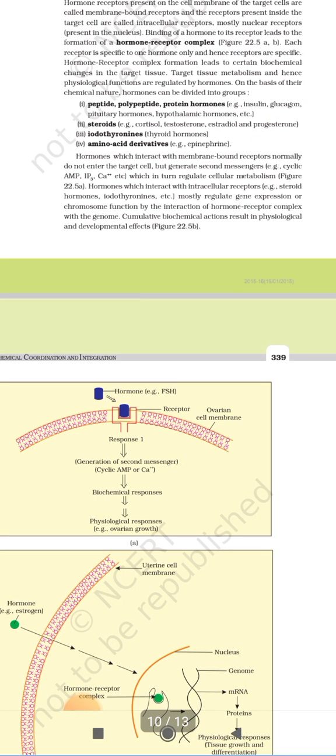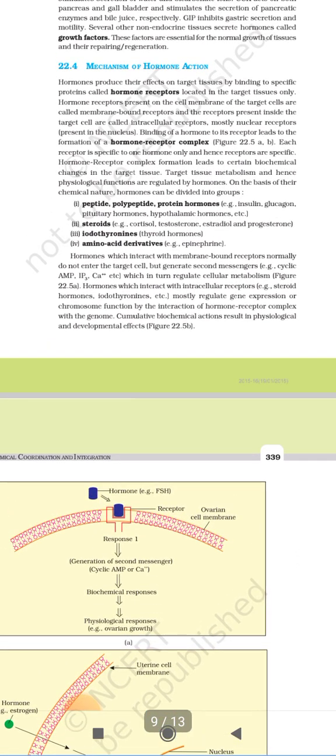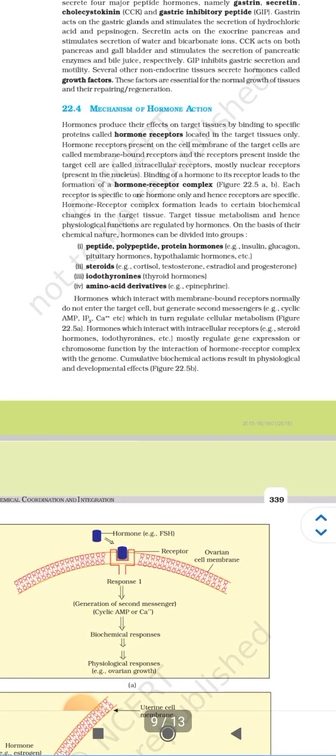Hormone-receptor complex formation leads to certain biochemical changes in the target tissue, and the target tissue metabolism and hence physiological functions are regulated by hormones.